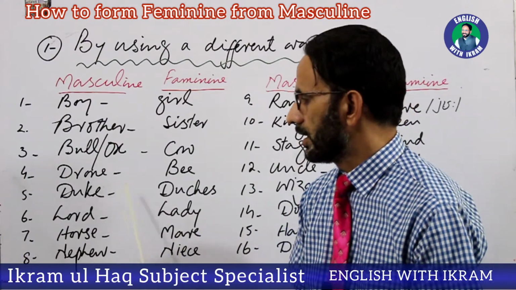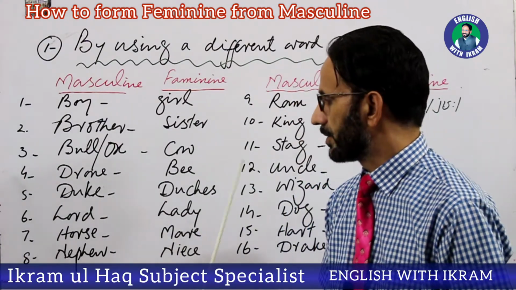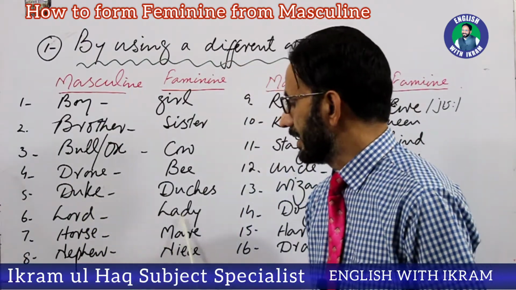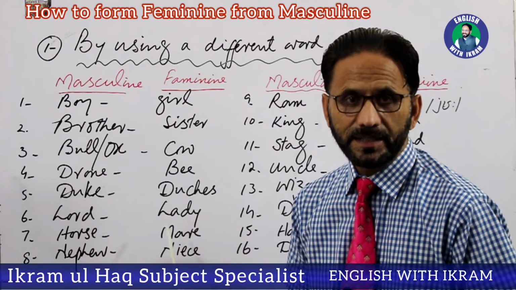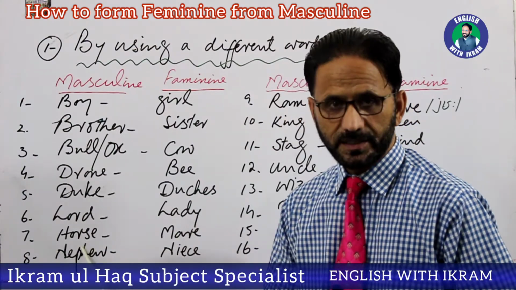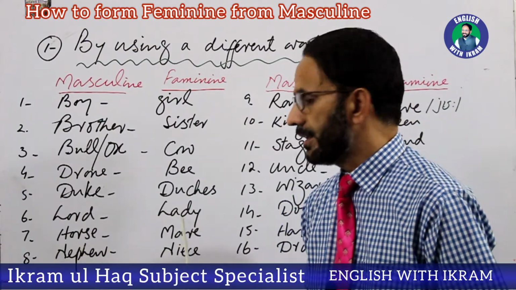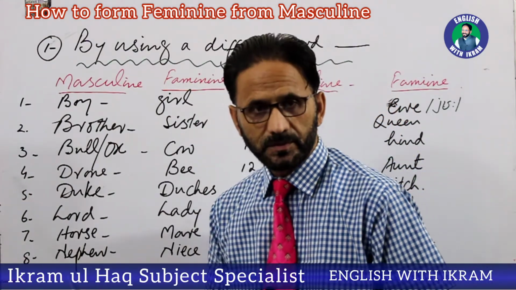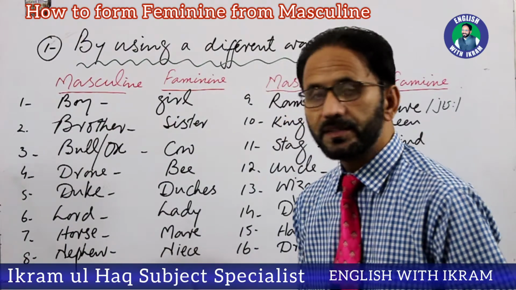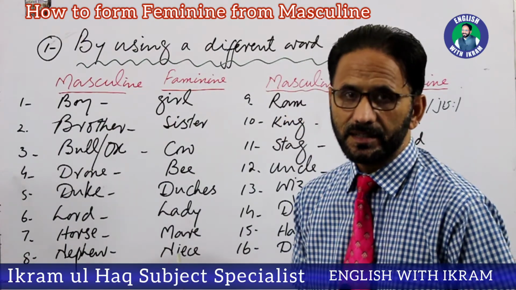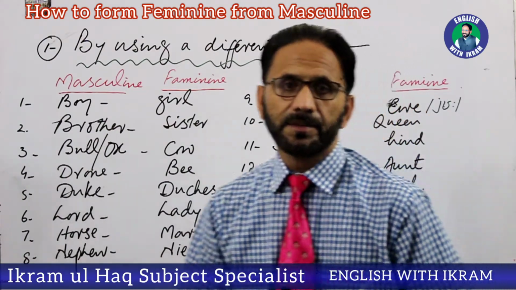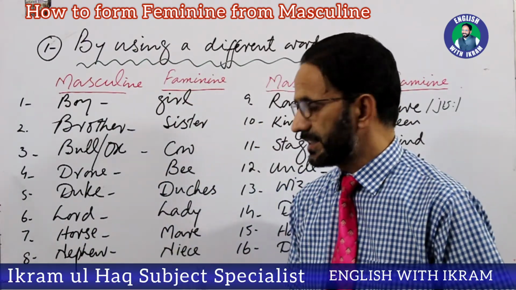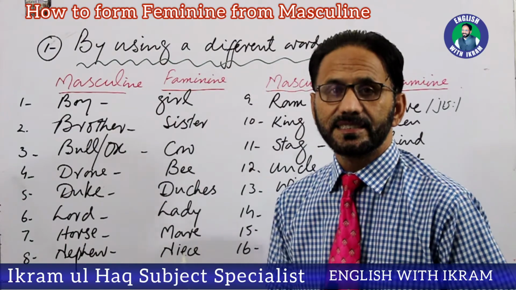In Urdu we call nawab, nawaban. Then masculine word is lord and feminine is lady. Horse is male and mare is female, is feminine. Nephew, masculine, and niece, it's feminine. Nephew and niece. Some people pronounce this word as nice. It's not nice, it's niece.